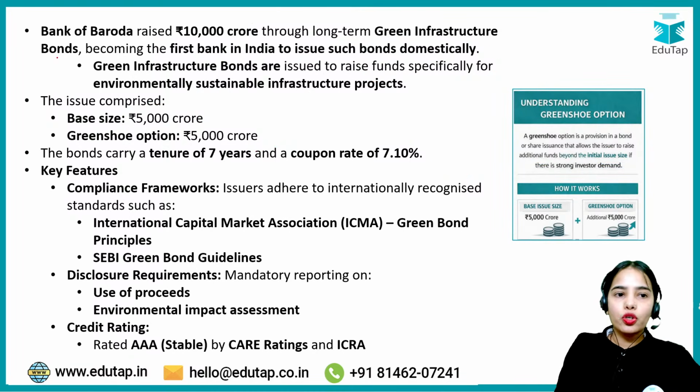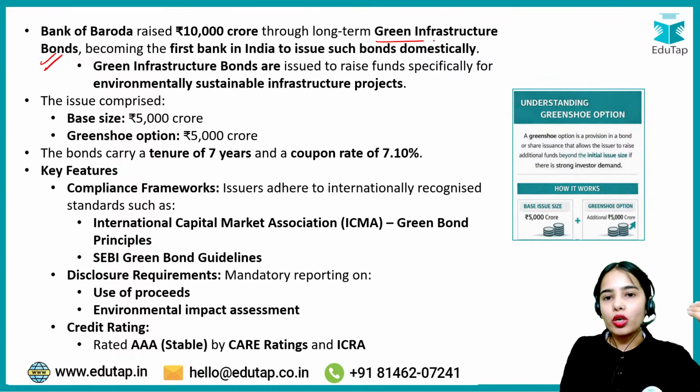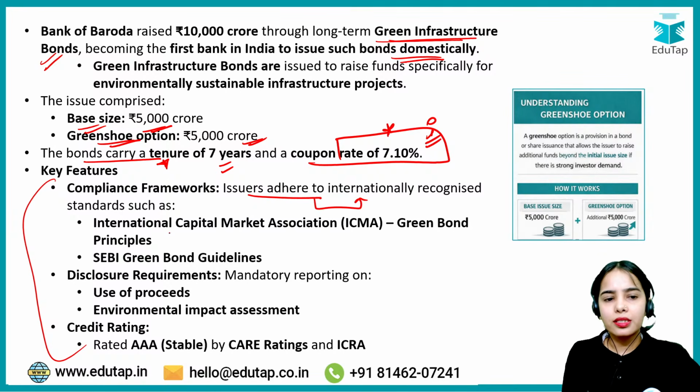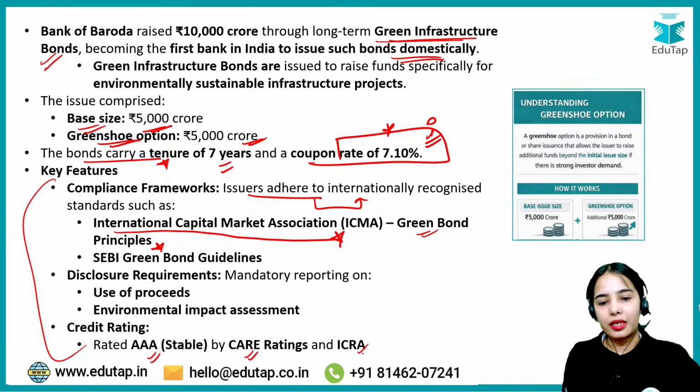So Bank of Baroda has become the first bank to launch such kind of green infrastructure bonds domestically. The base size was 5,000 crore. Green shoe option was 5,000 crore. The bonds carry a tenure of 7 years and a coupon rate of 7.10%. This is the interest rate. Compliance frameworks: issuers have to adhere to internationally recognized standards, that is International Capital Market Association green bond principles and the SEBI green bond guidelines and such. Credit rating: these bonds are rated AA stable by CARE Ratings and ICRA.